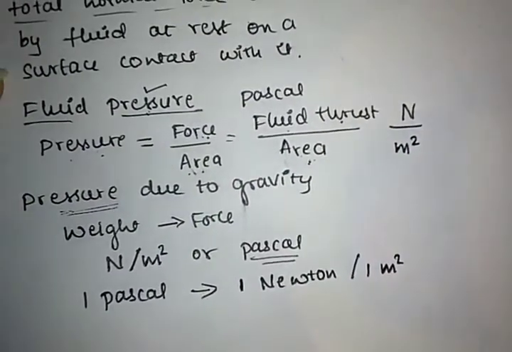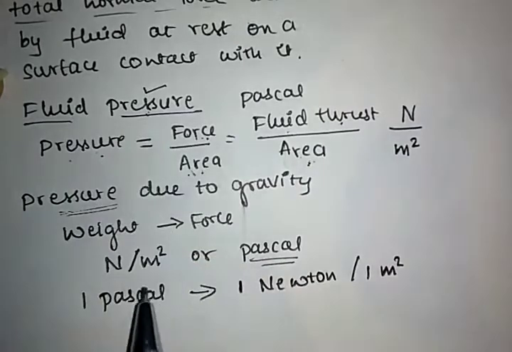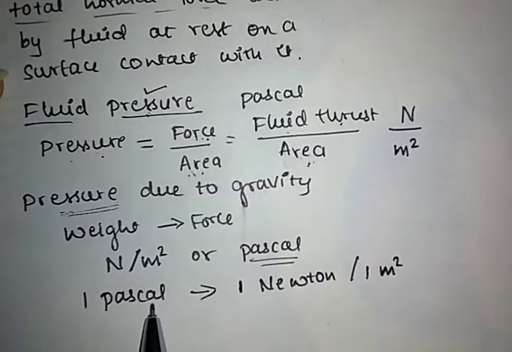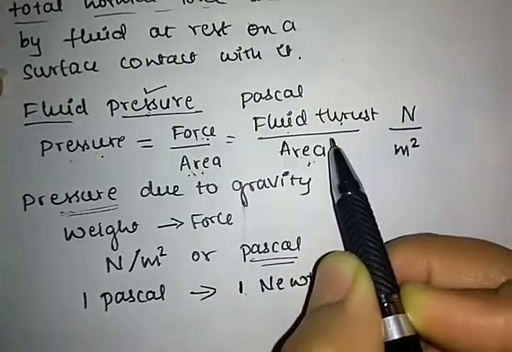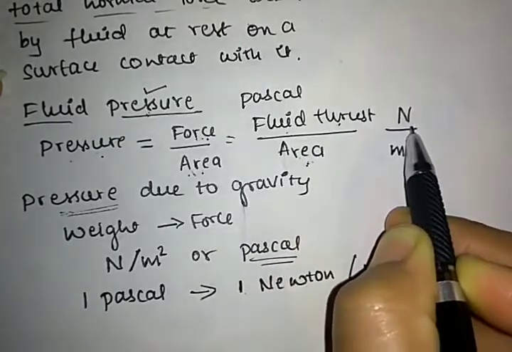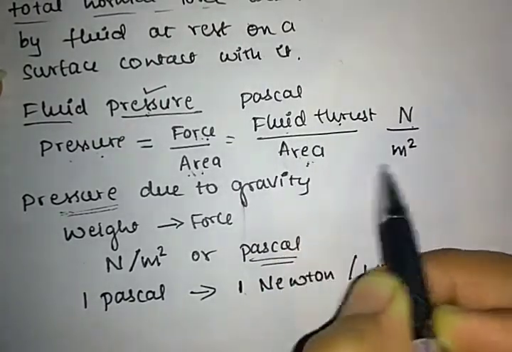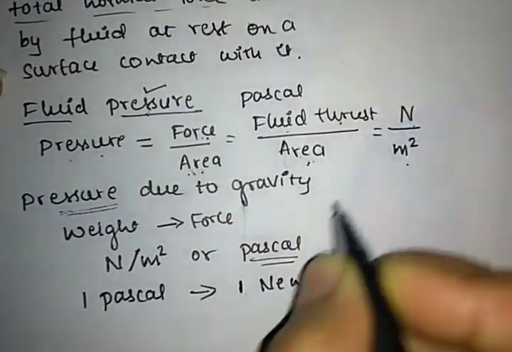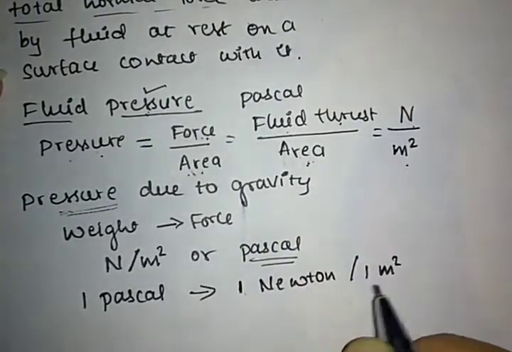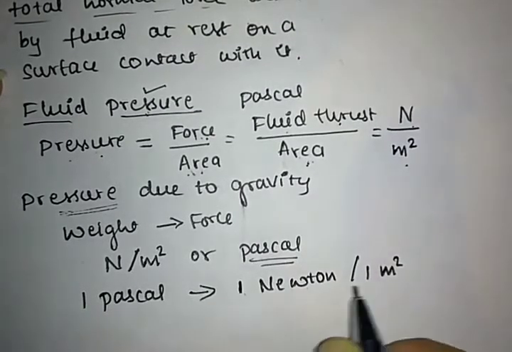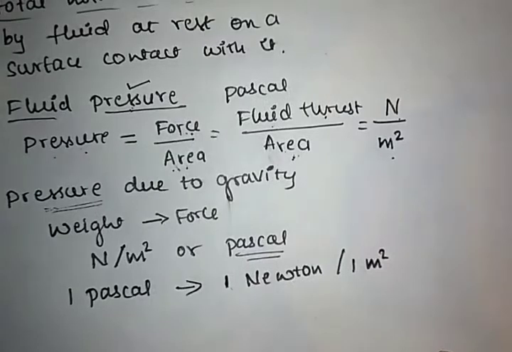What is the SI unit for fluid pressure? The SI unit for fluid pressure is 1 Pascal or 1 Newton per meter square. The SI unit for fluid thrust is Newton, and the SI unit for area is meter square, so the SI unit is Newton per meter square. 1 Pascal means 1 Newton per 1 meter square.